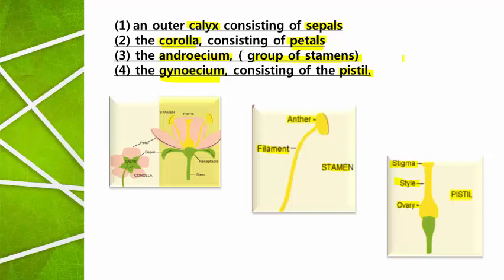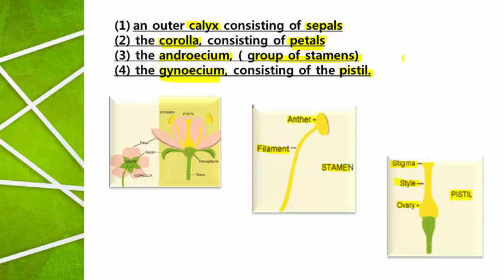Flower is a reproductive structure of flowering plants. Its biological function is to carry out sexual reproduction. A typical flower consists of four parts: calyx, corolla, androecium and gynoecium. Androecium is called the male reproductive part of the flower. Gynoecium is called the female reproductive part of the flower. The calyx is made up of sepals, and sepals are always green in color. Corolla is made up of petals, and petals show various attractive colors.